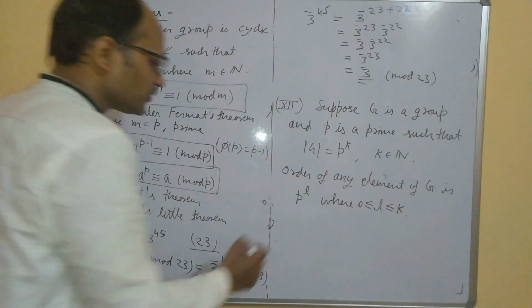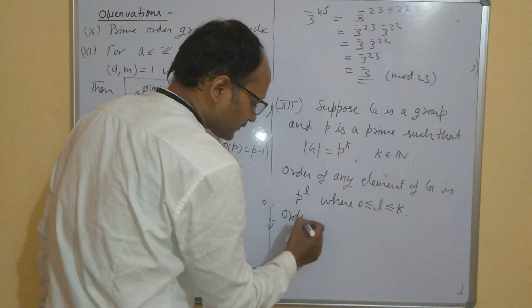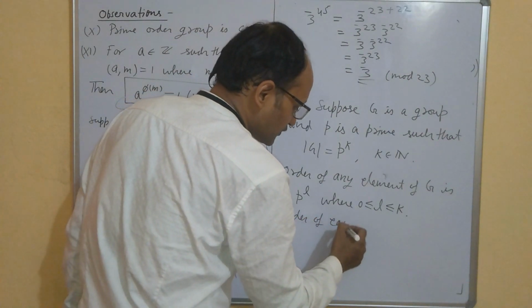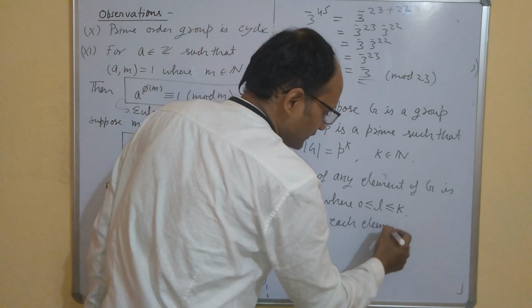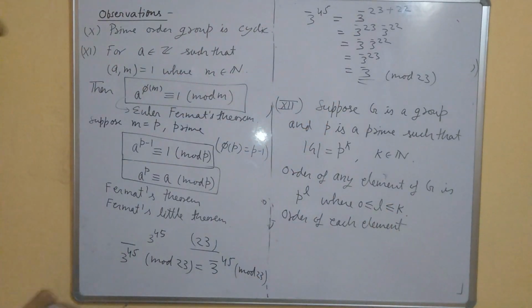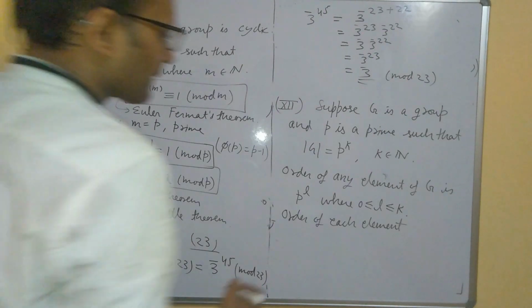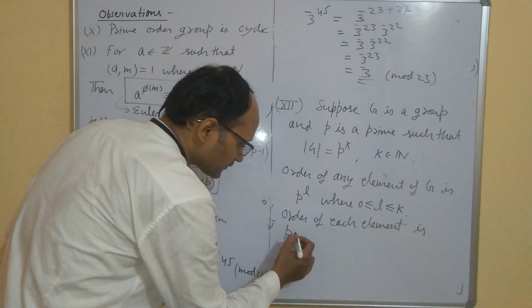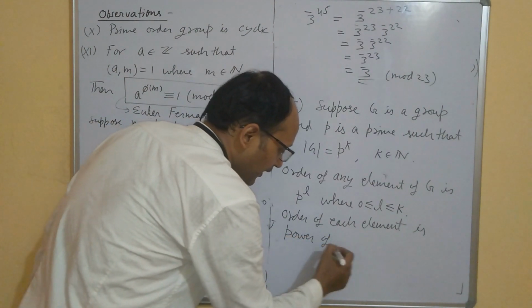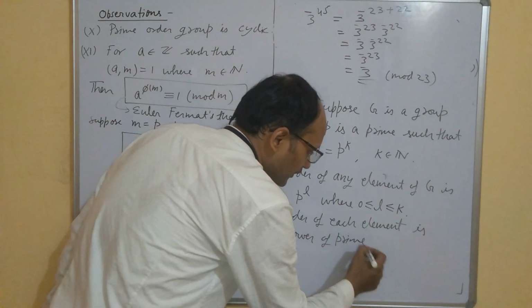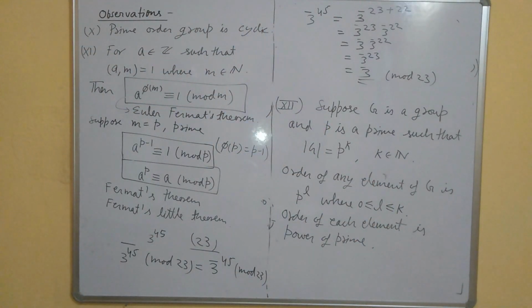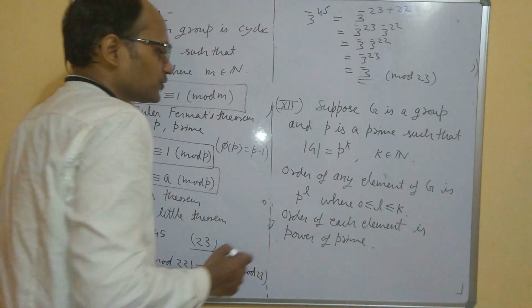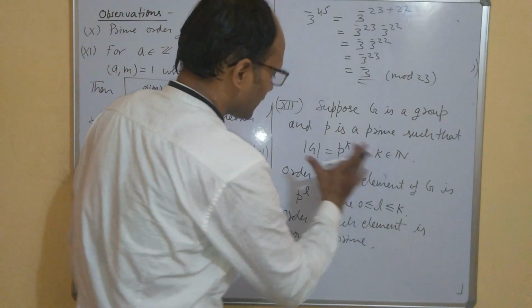So it means the order of each element is a power of a prime. Order of each of its elements is a power of prime. So such a group is called a p group.